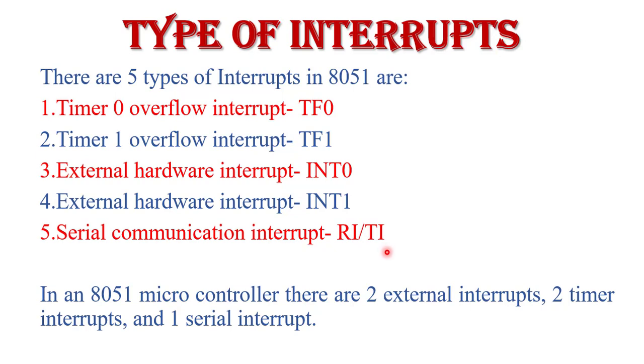Out of these 5 interrupts, there are 2 external interrupts, external hardware interrupt 0 and external hardware interrupt 1.